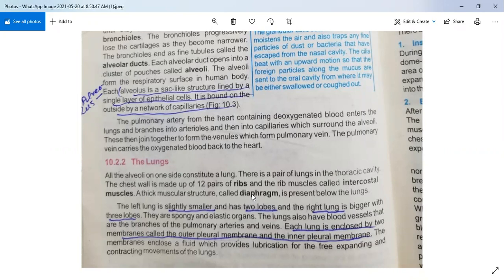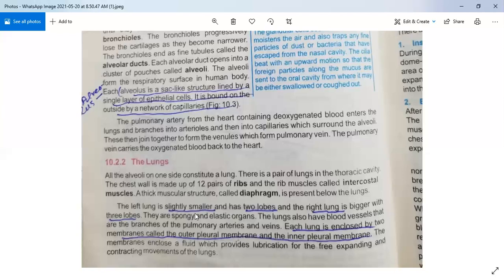Why is it like that? When it is flattened, more and more oxygen can come inside our body, but when we take out carbon dioxide from our body, at that time it relaxes and comes into a dome shape. So it is a muscular sheet which is lying under our lungs.